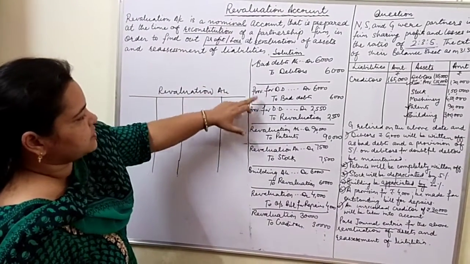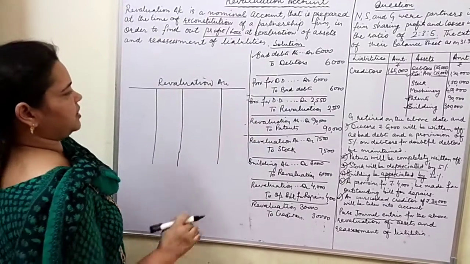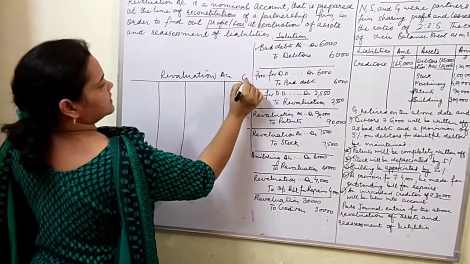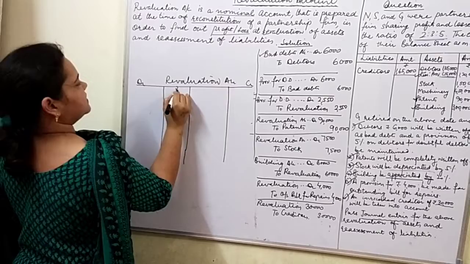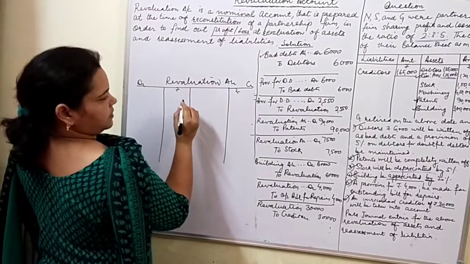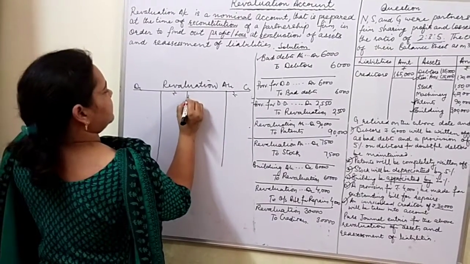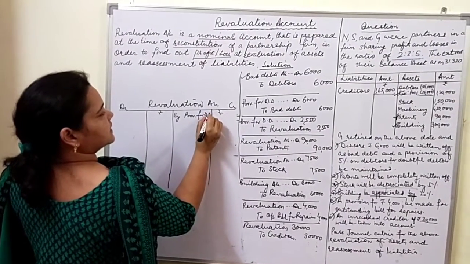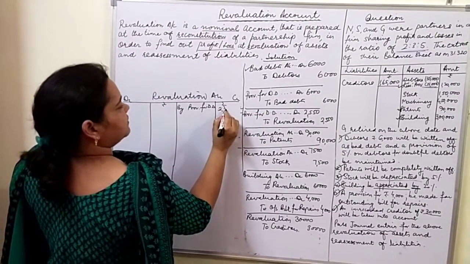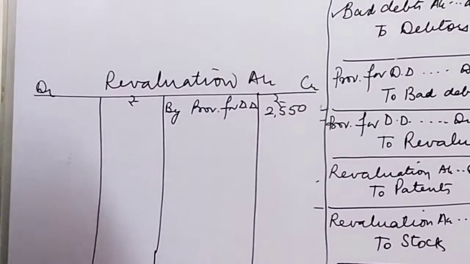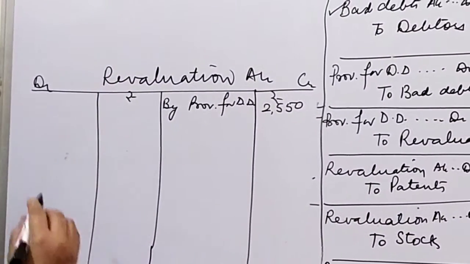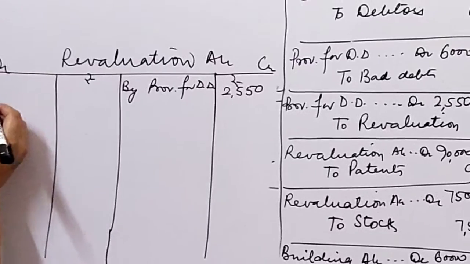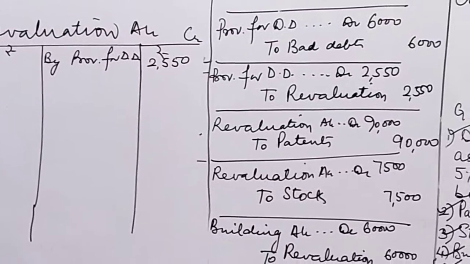All we have to do is to see the name of revaluation account. Here it is being credited. This is the credit side, this is the debit side. So we will write here by provision for doubtful debts, that is 2,550.